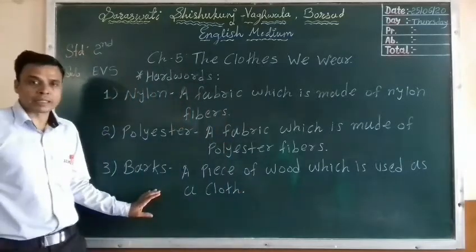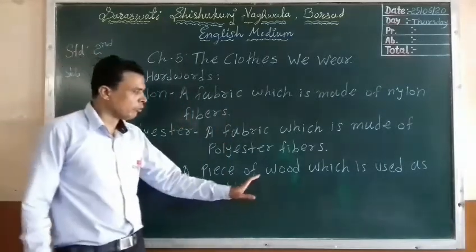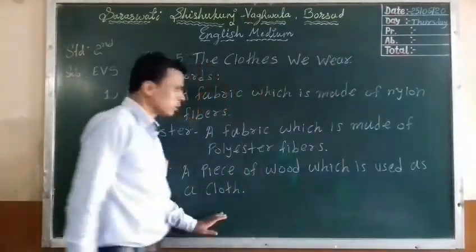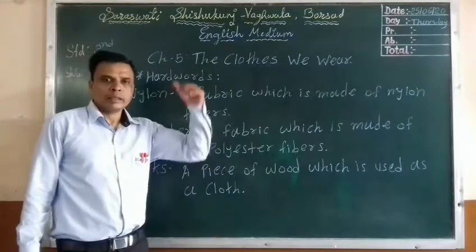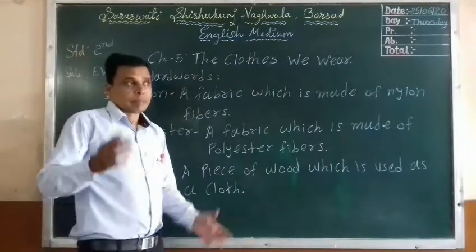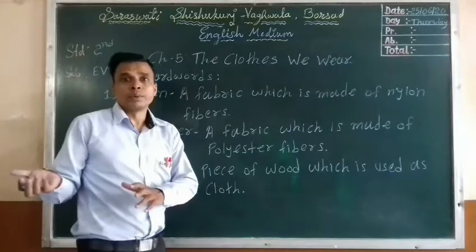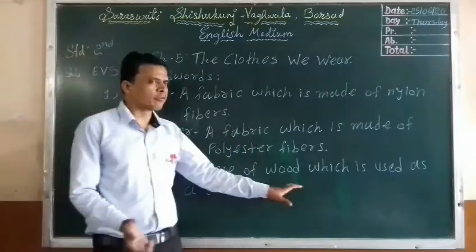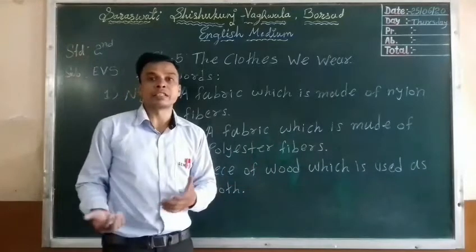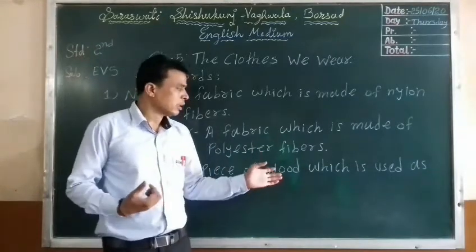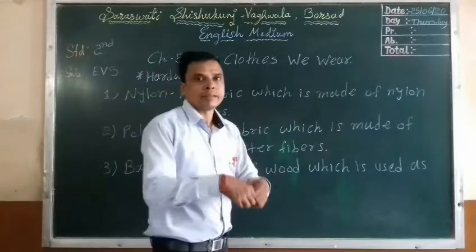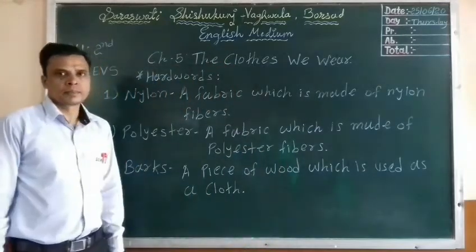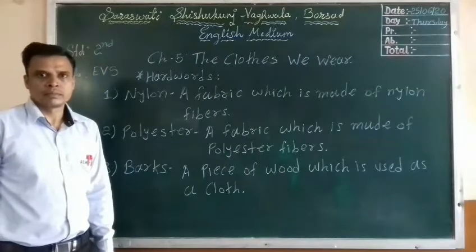Okay, what is the meaning of bark? A piece of wood which is used as a cloth. In older times, the people did not have clothes, so they used bark, means a piece of wood. Okay, we can say the skin of a tree. They used the skin of a tree to cover their body. That means bark.